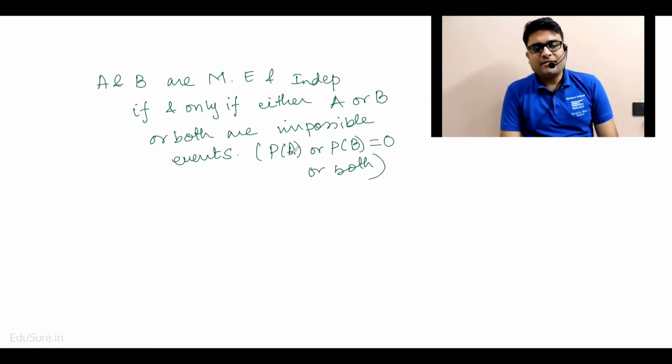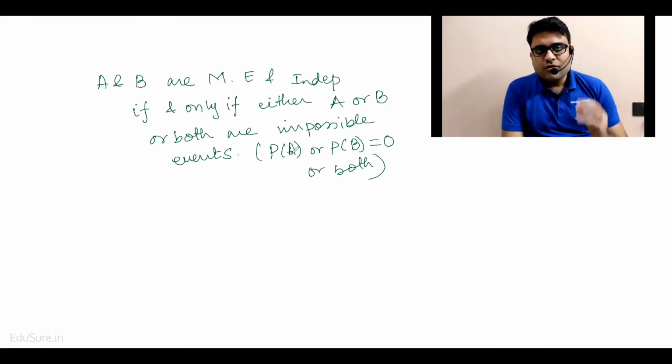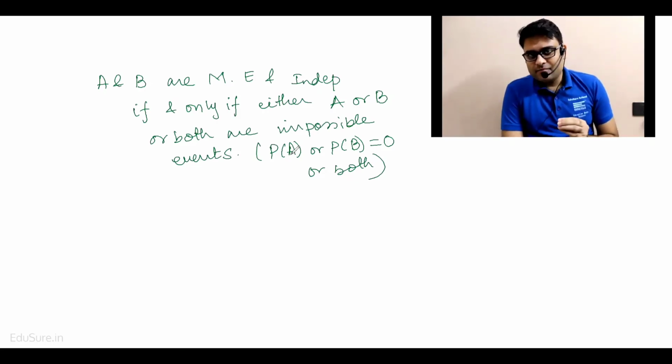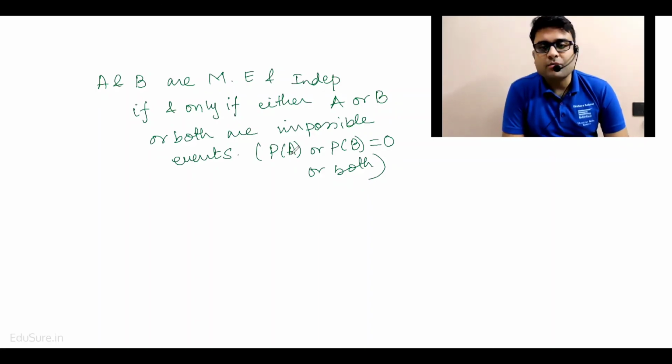Impossible event basically means that the probability of A is equal to 0. Probability B is equal to 0. That means that A and B are both impossible events. Okay. So if A and B are not impossible events, then they cannot be mutually exclusive and independent at the same time. It's not possible.